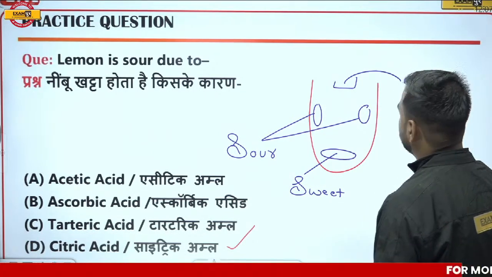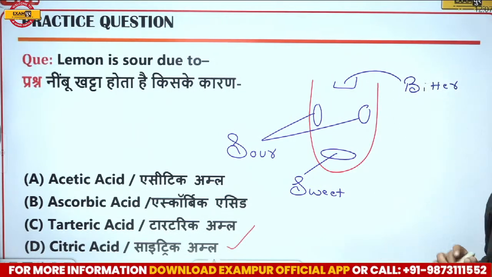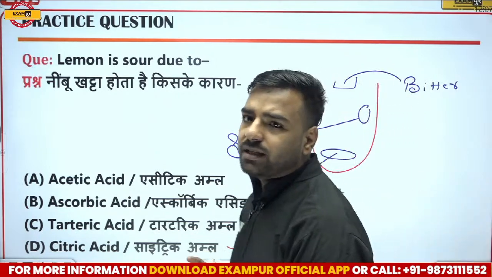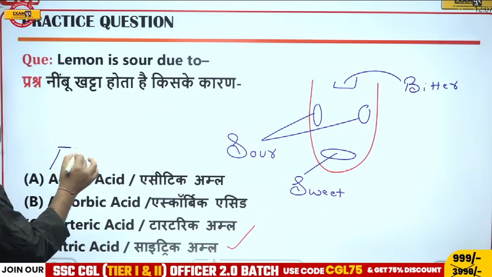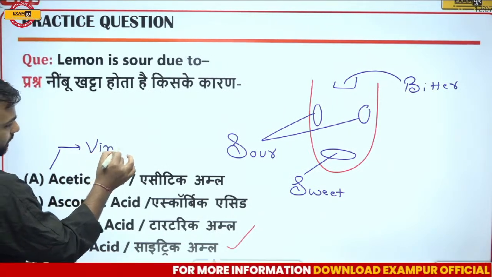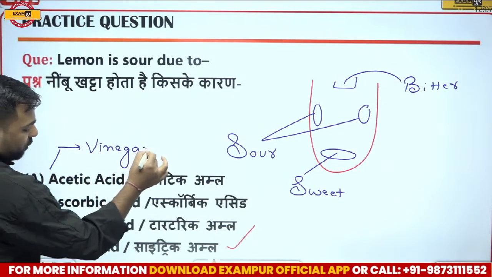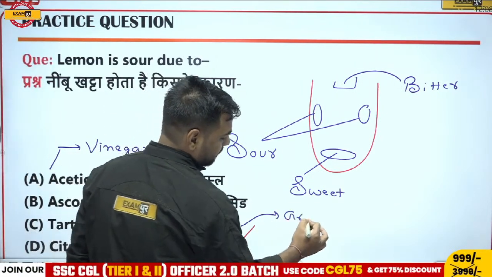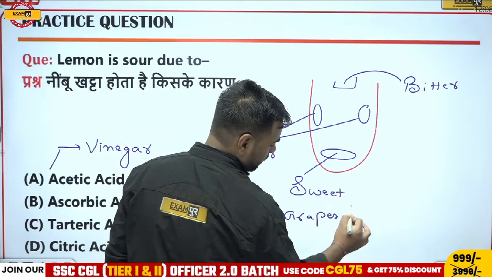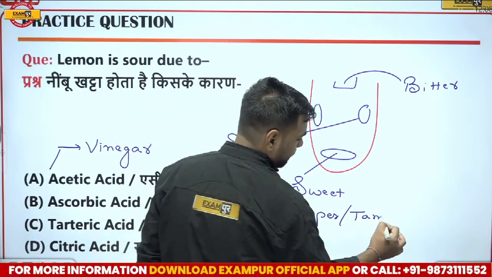Now, these questions are important for the examination, so you must not forget them. Please remember, yeah. So, one is saying, sir, if I talk about acetic acid, I can talk about vinegar. If I talk about tartaric acid, I can talk about grapes or tamarind over here.